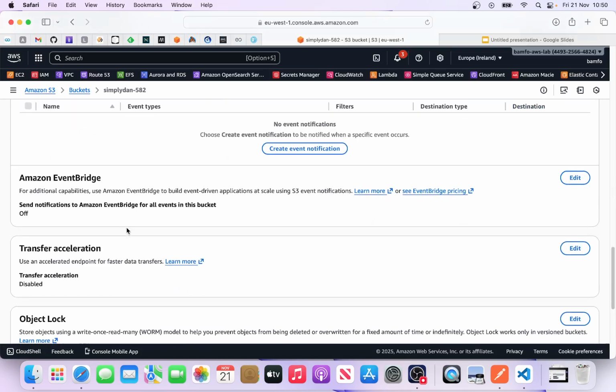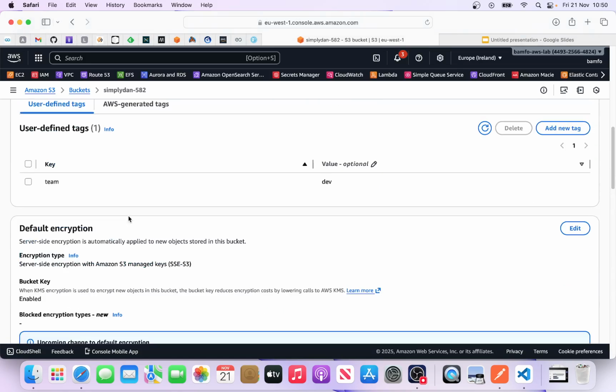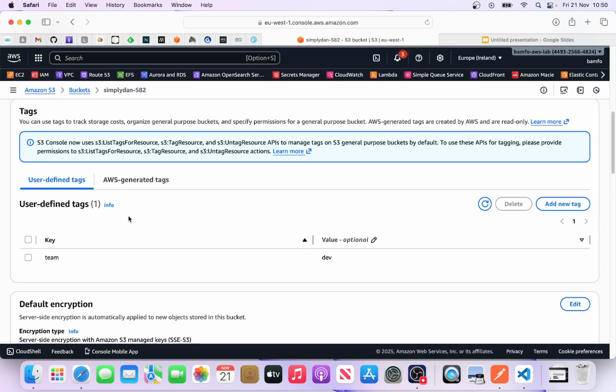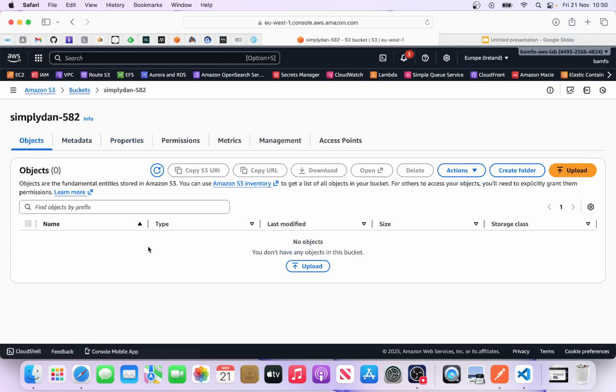So what we are going to do is to upload one object into our bucket. So going back to our bucket, our objects here, and then what we need to do is to upload. Remember I told you about what we call the prefix. So you've got your bucket, you've got the content of the bucket.